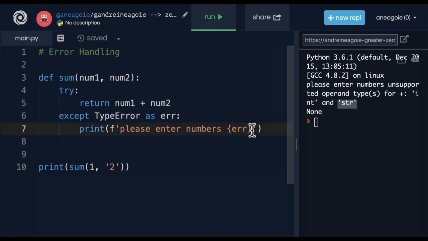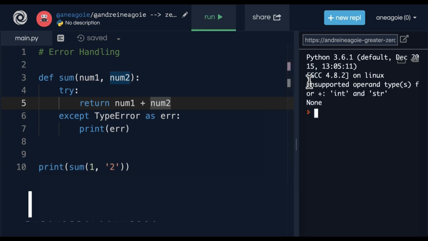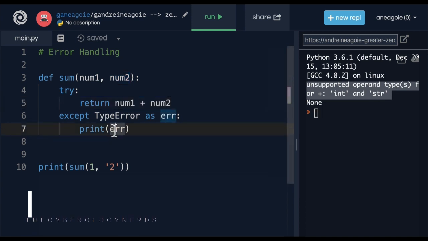Now, if I was to just print this error, let's see what it looks like. If I click run, you see this is the part of the error that we get. So it's very, very useful if you want to give meaningful errors to your users.